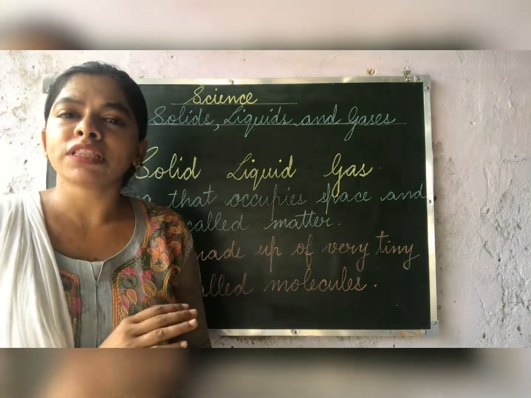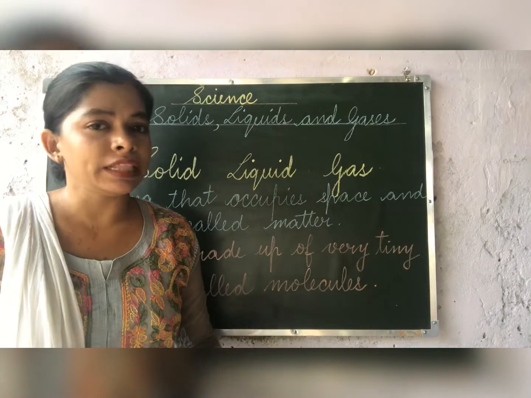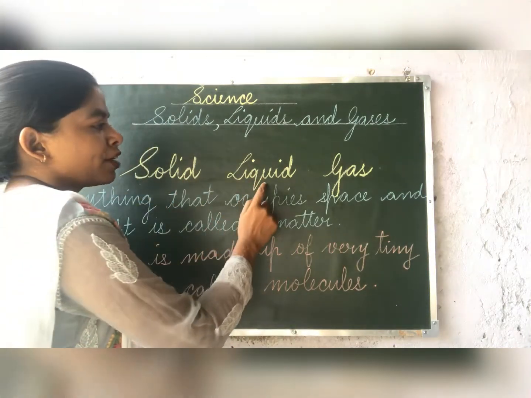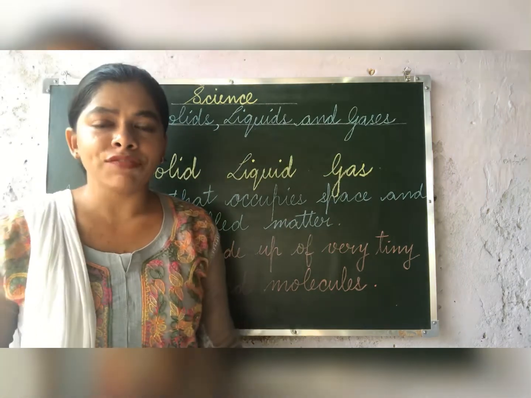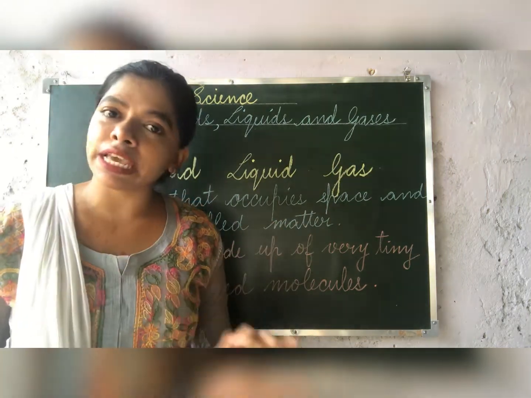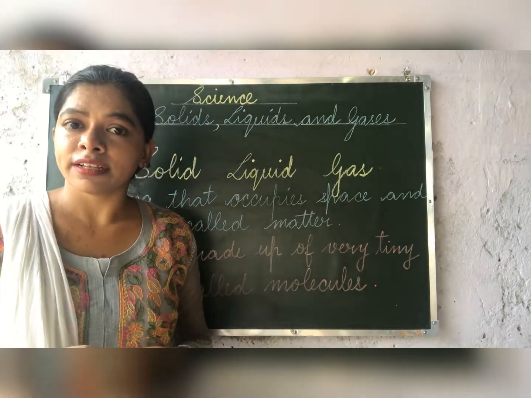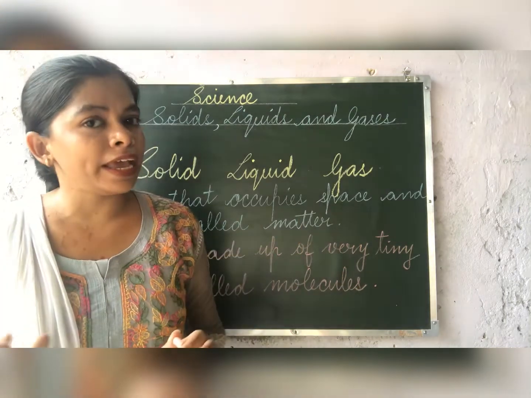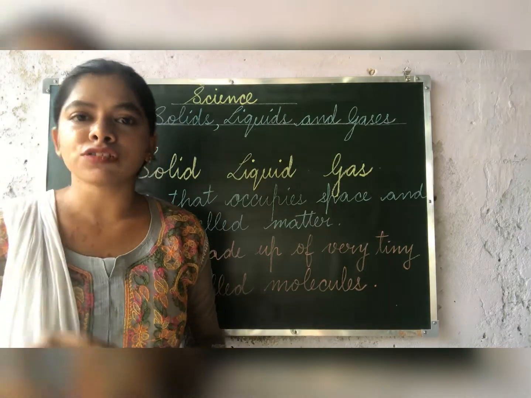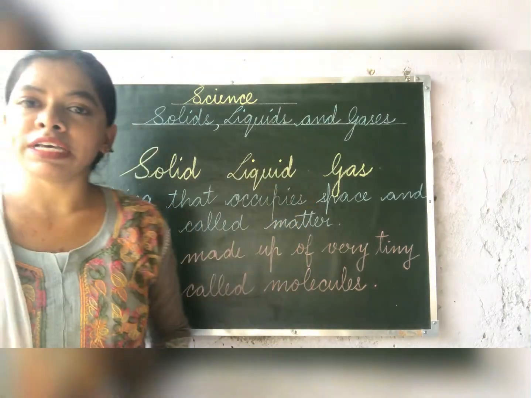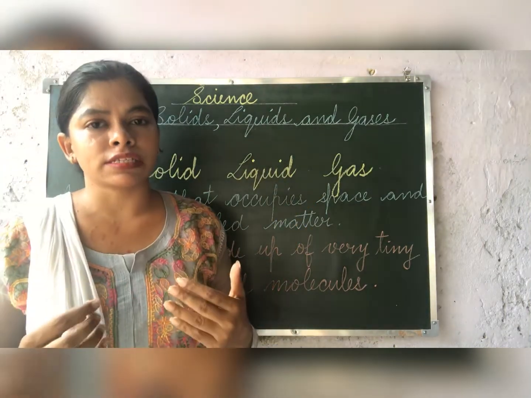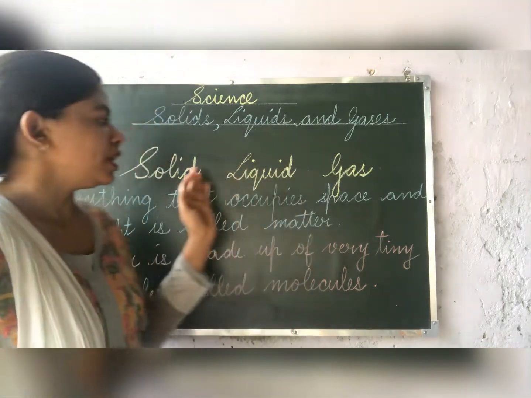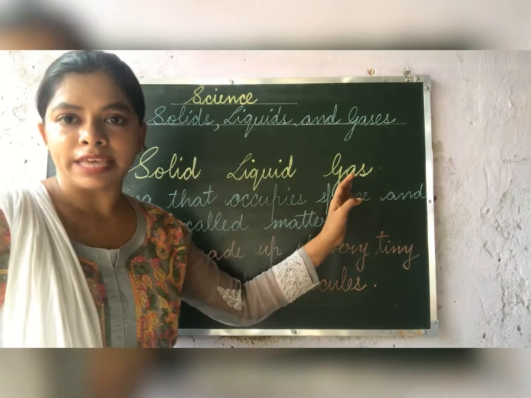Children, whatever things you see, they are in the form of solid, liquid and gas. Even the air, children, you cannot see air, but you can feel the air. Air is present all around us. We cannot see air, but we can feel it. That is also in the form of gas. So children, whatever things we see around, they all are in form of solid, liquid and gas.